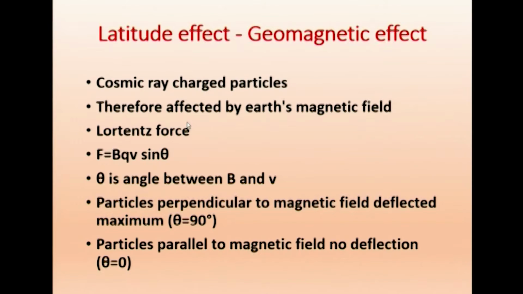Then they found out whether there is any effect of latitude. The cosmic rays are charged particles. Therefore, they must be affected by the magnetic field, the Earth's magnetic field. Any charged particle coming into a magnetic field will be deflected, making a circular motion. So, they wanted to see whether it makes any curvature as it enters the Earth's magnetic field.